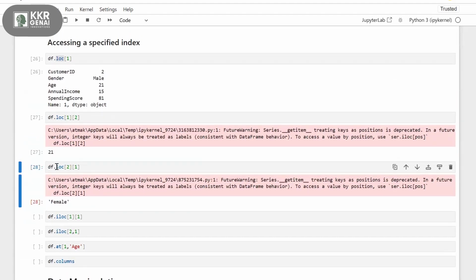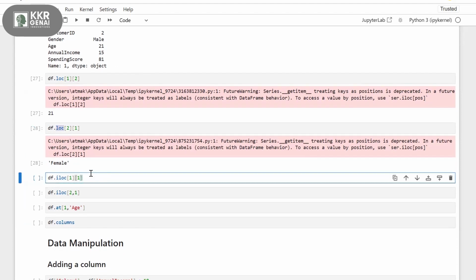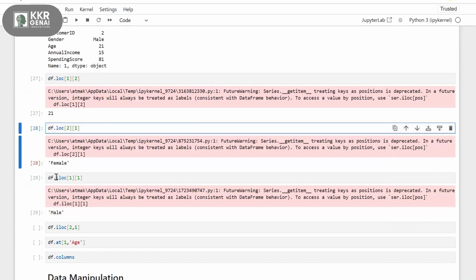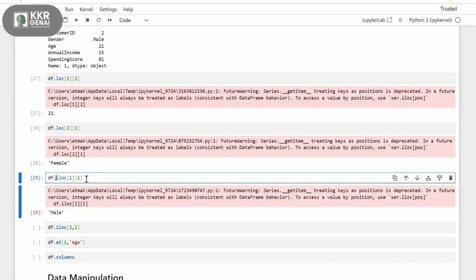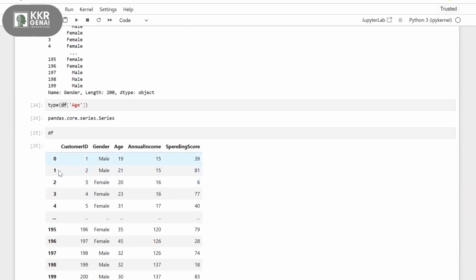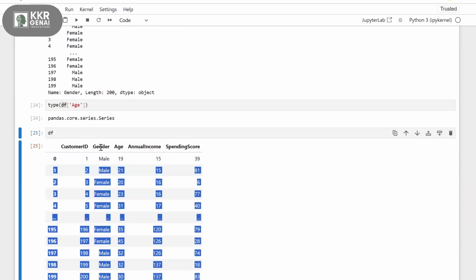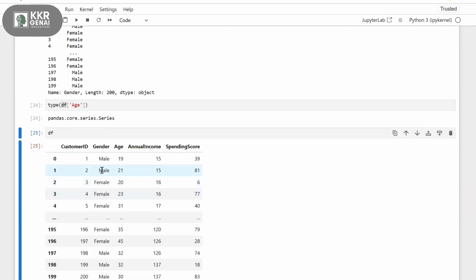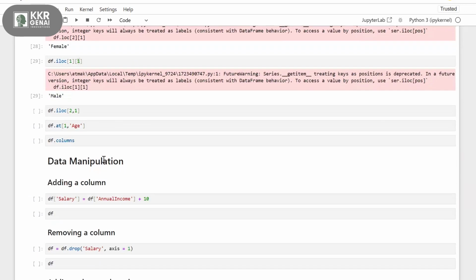Now, so this is about loc, how to use loc by label names. And now we have iloc. So what does this iloc do? If I use this dot iloc instead of loc, iloc of 1 and 1 means here it gets the value from second row, second column. 1 means the second row. Again, 1 means the second column, right? So this is my second row and my second column. What's my second column? Male, right? This is my value, male. Okay.